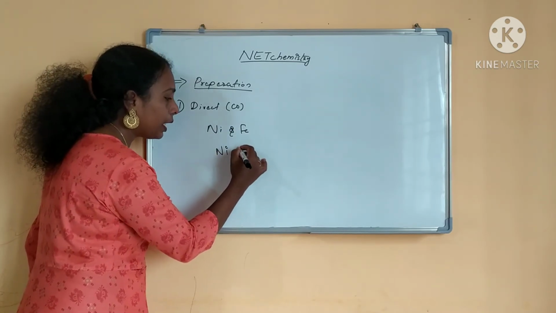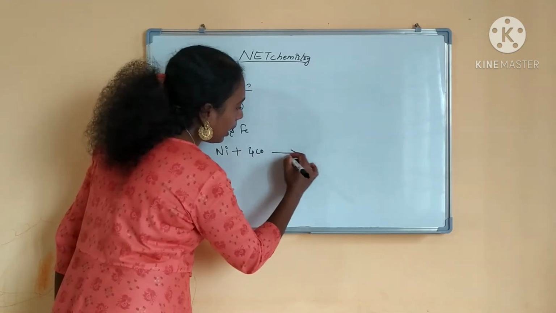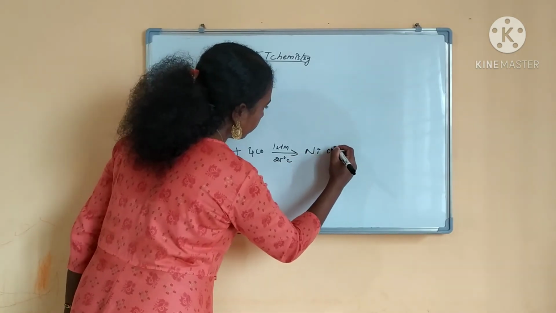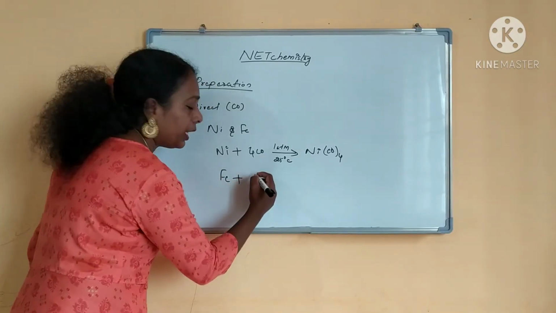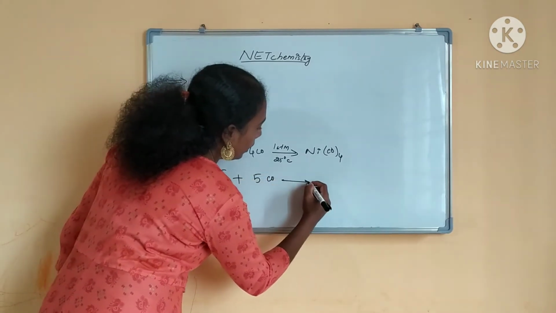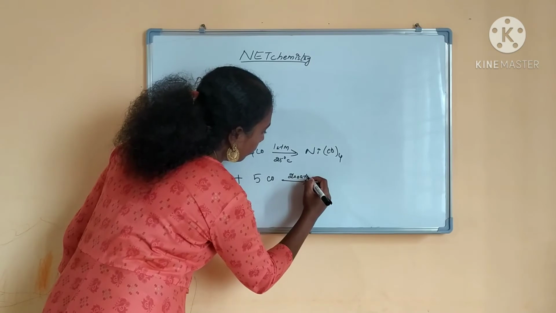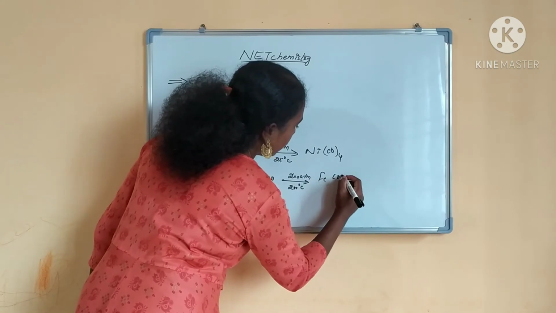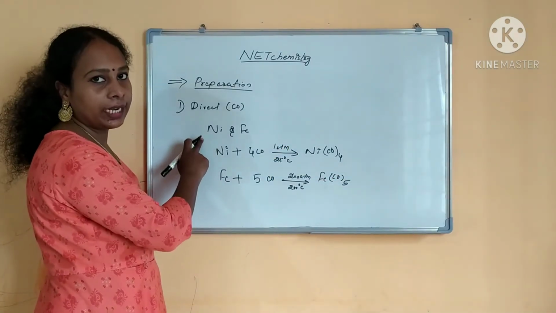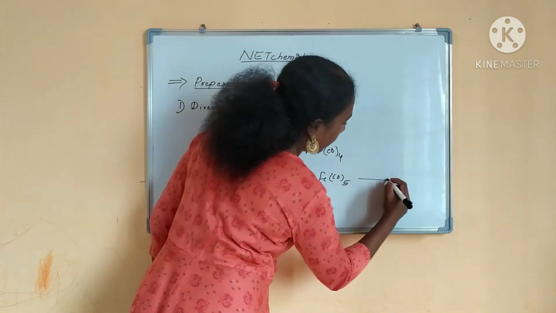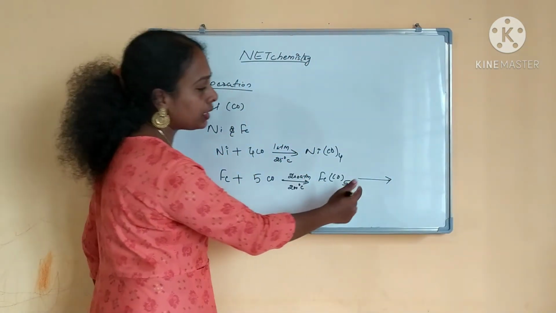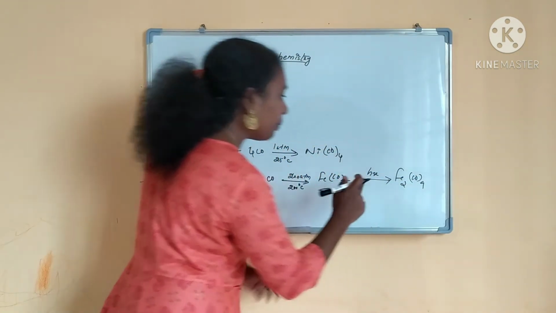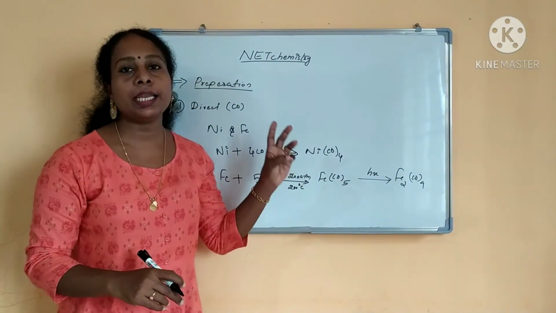How will we prepare? Nickel plus CO you have given, and the same way if you take iron, you can give 200 atmosphere pressure and temperature. If you are giving, you will be getting Fe(CO)5. So direct carbonylation, nickel and iron can be prepared by direct carbonylation. What will happen? This will not be like this. This will always convert to Fe2(CO)9. Okay, this also can be prepared by this method. So nickel and iron can be prepared directly.